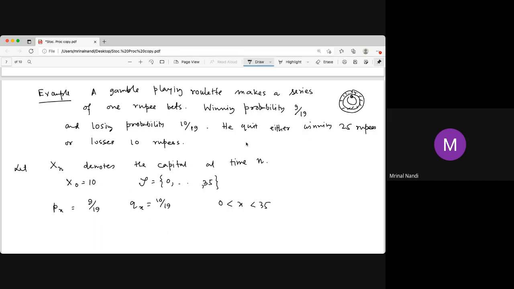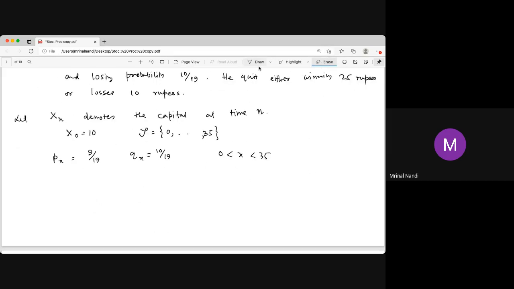Now in the previous result, what is the value of A? Here A is 0 and x is 10. You start from 10 and B is 35. In the previous result, you start at 10 in between 0 and 35. Now, what is the probability of starting from 10 that you win, rather than quit as a loser? That is, the hitting time of 35 is less than the hitting time of 0.